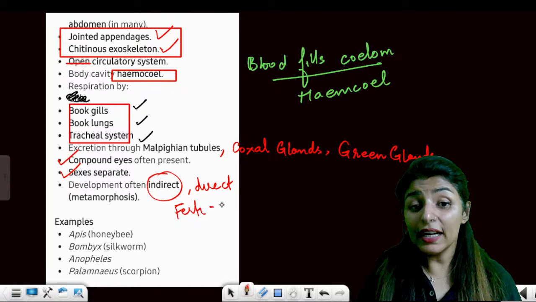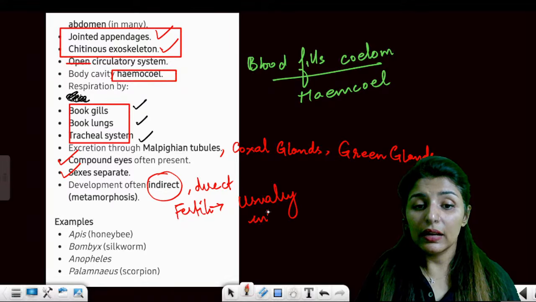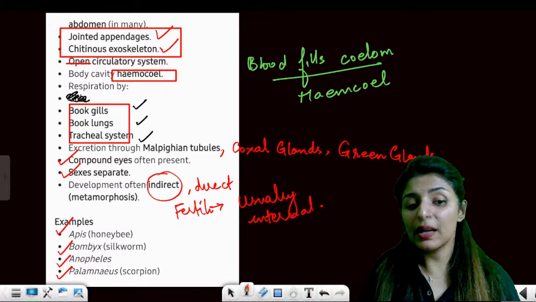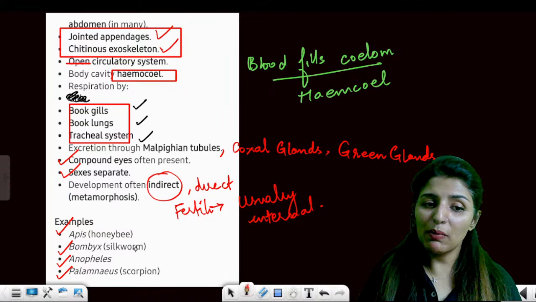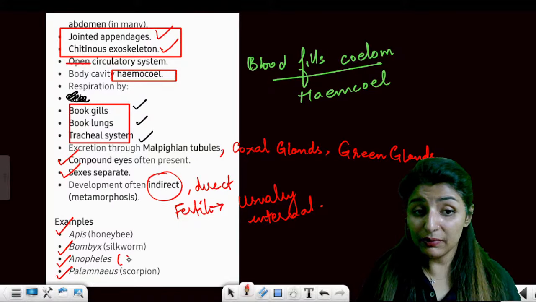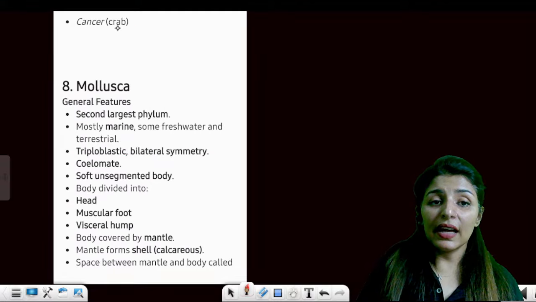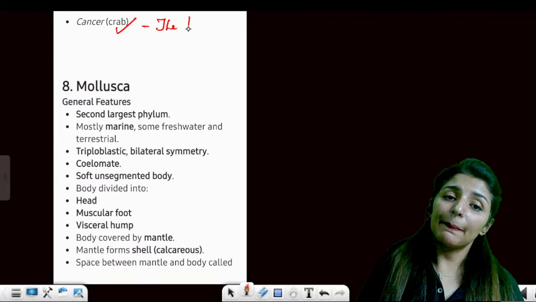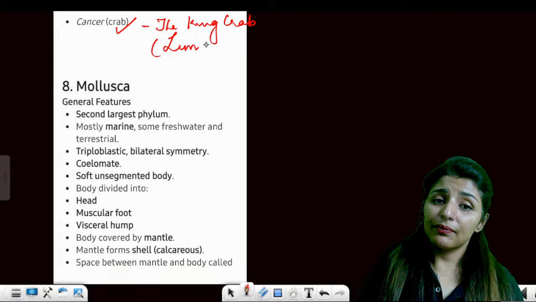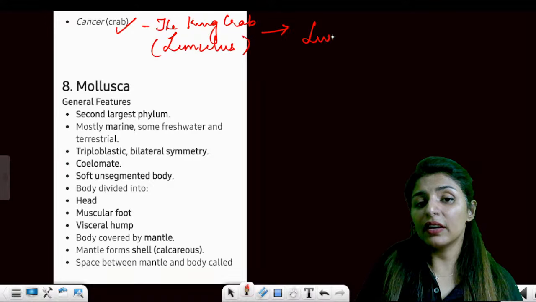Fertilization is usually internal. Are these points clear to all? The examples: Apis, Bombyx, Anopheles, Palaemonas. Apis is the honeybee, Bombyx is the silkworm, Anopheles is the mosquito which carries Plasmodium, the female one. Palaemonas is the scorpion, then Cancer or crab, the king crab, also known as Limulus.